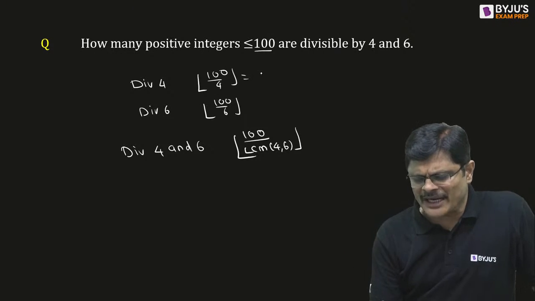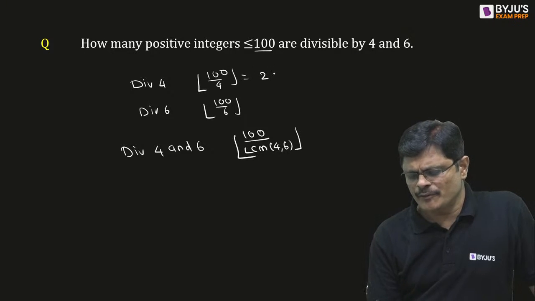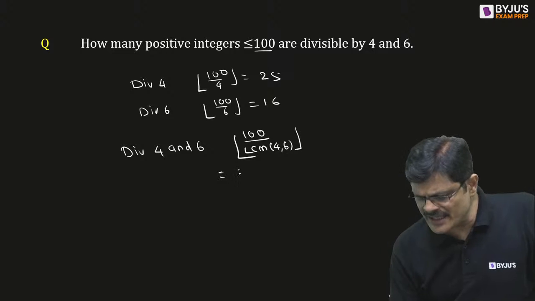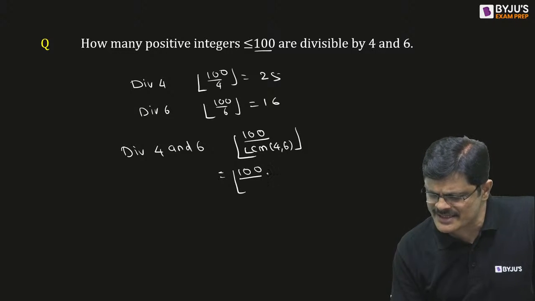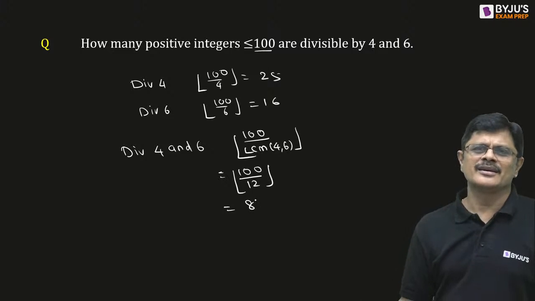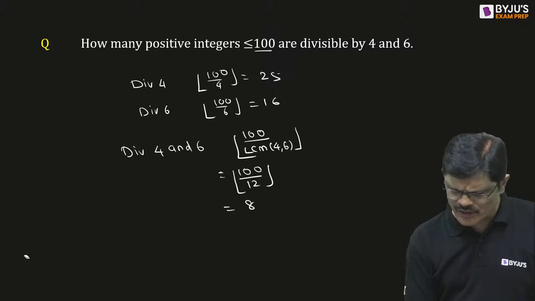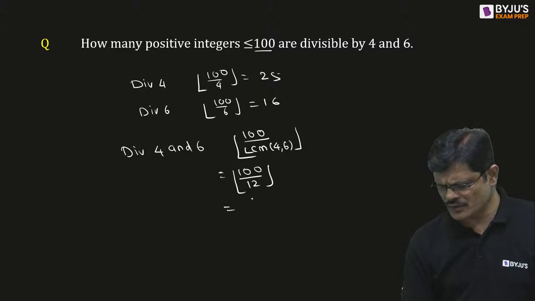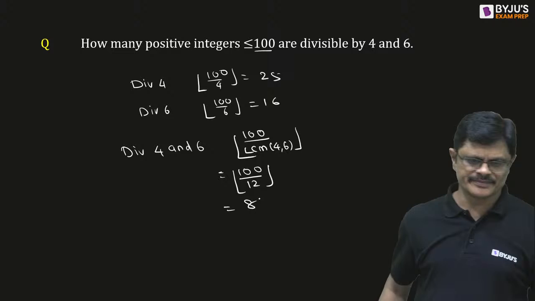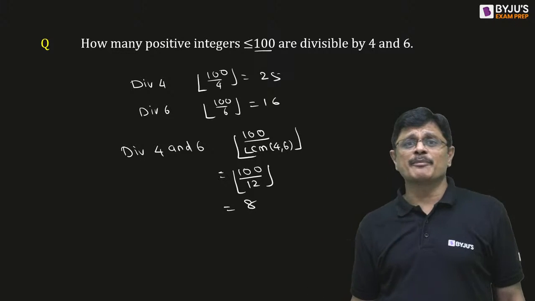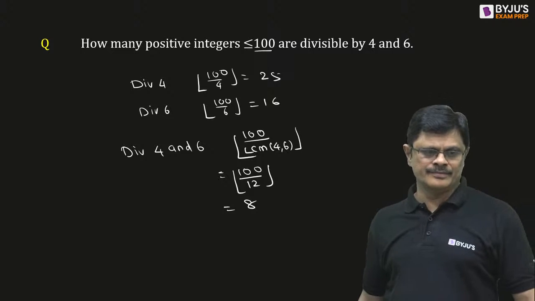Okay, this one you can directly answer. 4 2s are 8, 4 5s are 20, 6 1s are 6, 6 6s are 36. Whereas here it is 100. What is LCM of 4 and 6, sir? LCM of 4, 6 is 12. 12 8s, or 12 9s? 12 8s is 96. So 8 is the answer. So it is useful for that particular purpose, my dear friends.